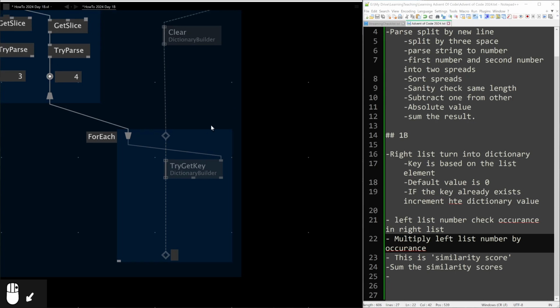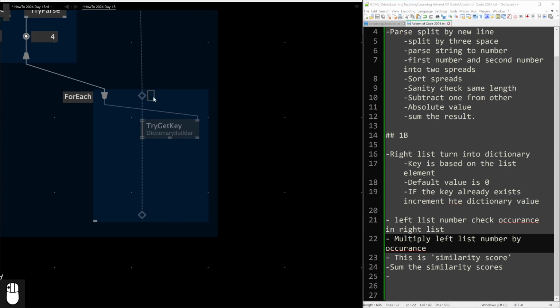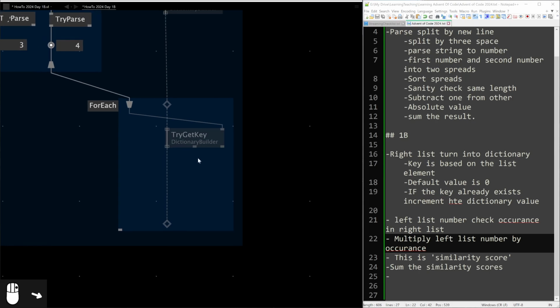I don't strictly need it, but it makes it clearer if I add it. It means I'm accessing the same dictionary builder every frame, as opposed to the trapezoid, which means I'm accessing a different value in the list every frame. So we're iterating over that list, but in this one, inside that loop, we're accessing the same item. It's called an accumulator, by the way, the diamond. And what's this one called again? Name escapes me right now.